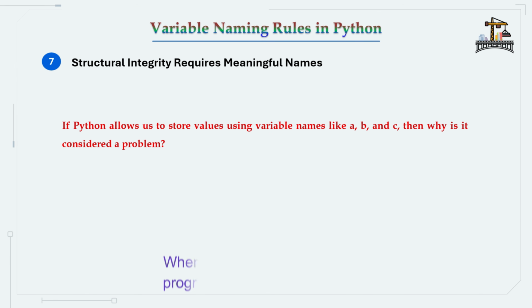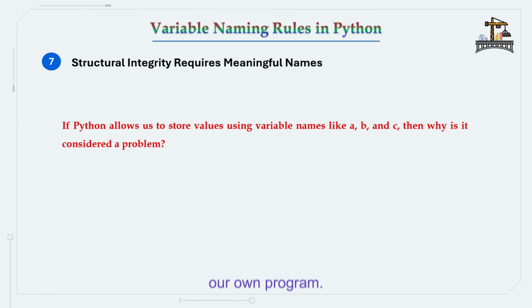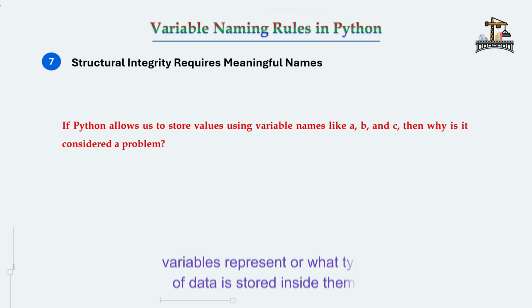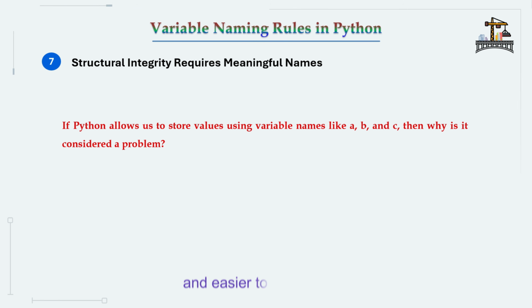When another person reads the program, or even when we read our own program after some days, we may not understand what these variables represent or what type of data is stored inside them. So meaningful variable names make the program easier to read and easier to understand.